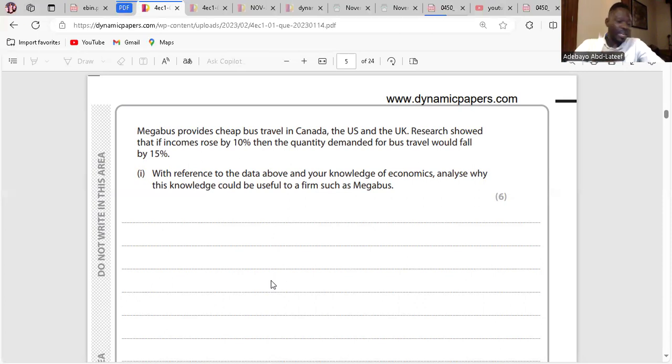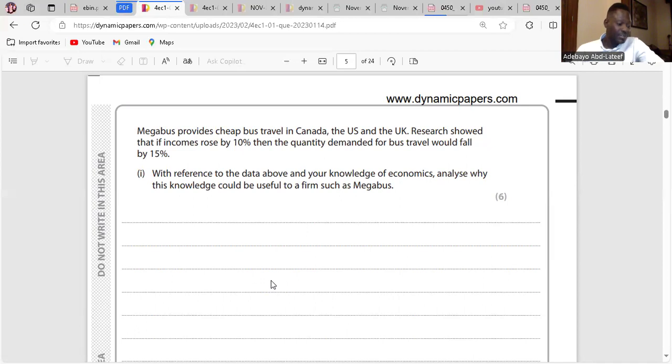So the data here explains the income elasticity of demand, which is percentage change in quantity demanded over percentage change in income. The quantity demanded reduces by 15%, and the level of income increased by 10%. It brings about minus 1.5, and that is a negative figure, which makes the product or service an inferior good. Clear? So a negative income elasticity means bus travel is an inferior product.